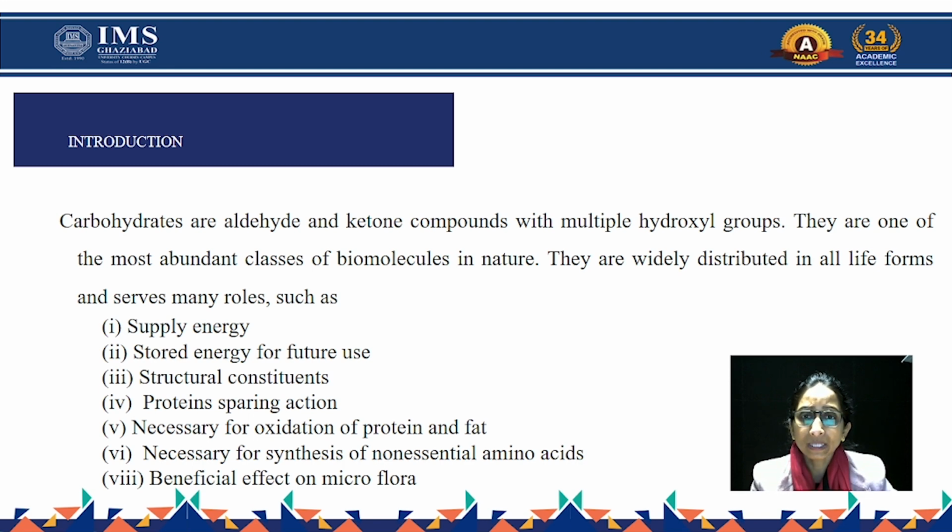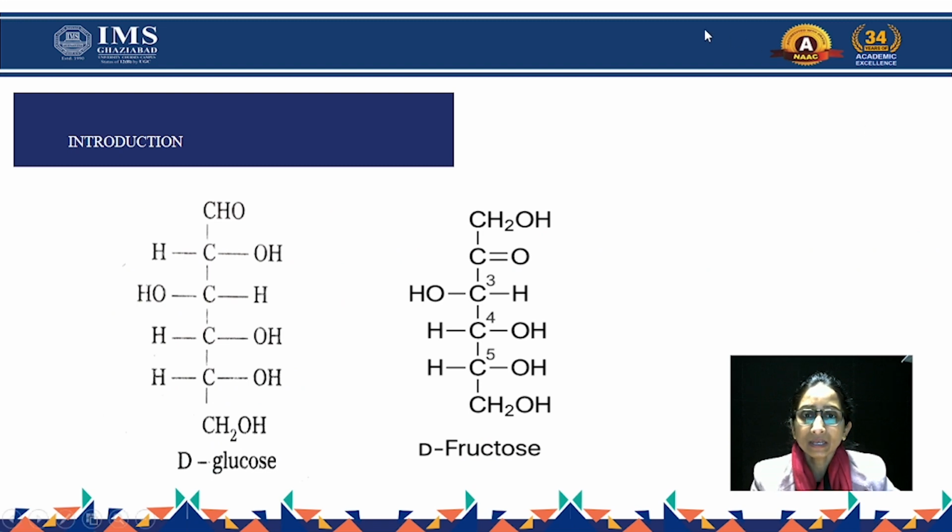When we talk about the chemical structure of carbohydrates, here you can see two structures. One is glucose and the second is fructose. In the glucose structure there is carbon, hydrogen, oxygen. Among the chemical groups, a hydroxyl group is present and an aldehyde group is present. In the second structure, a hydroxyl group and a carbonyl group are present. In both structures, there are two chemical groups: one is aldehyde and one is the ketone group.